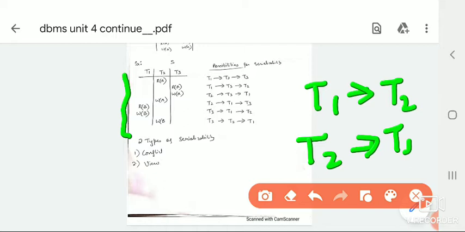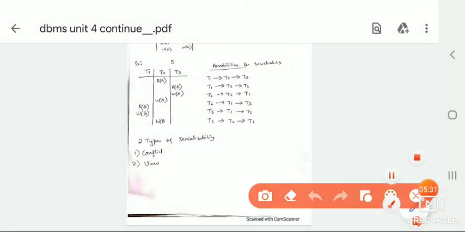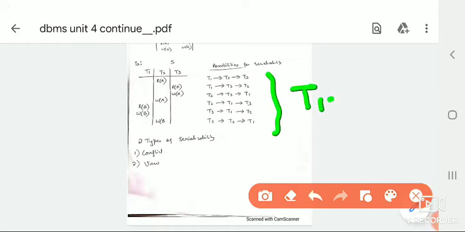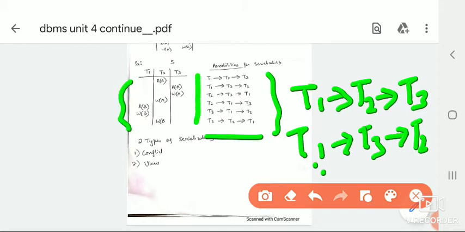But if there are three transactions, what are the possibilities of serial schedules? If there are three transactions, T1, T2, T3, these are the possible serial schedules we can find. That is, T1 to T2, then T2 to T3. Similarly, T1 to T3 and then T2, and similarly we can find all the others. These are the different possibilities for serial schedules. But for this example, we need to check whether it falls into any of these schedules.